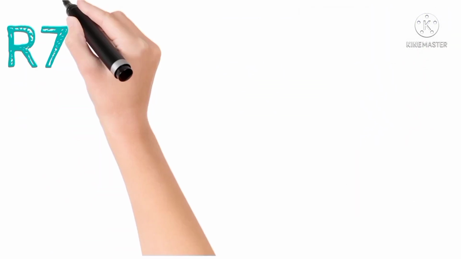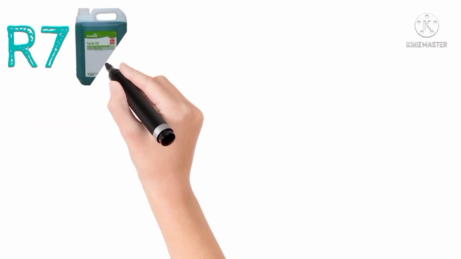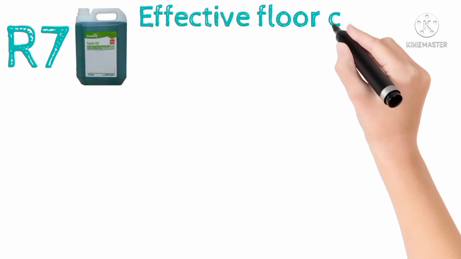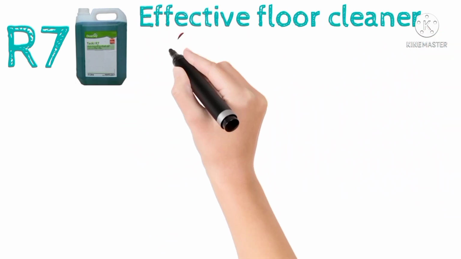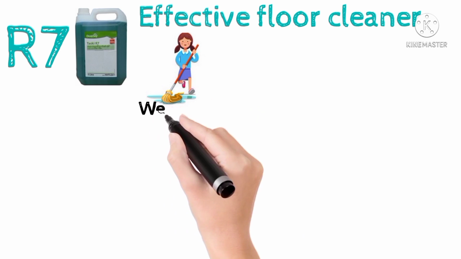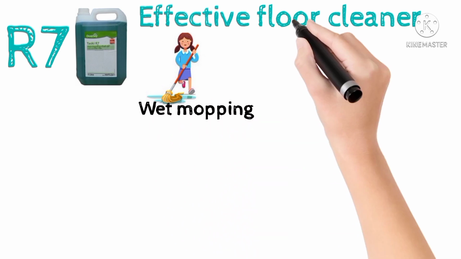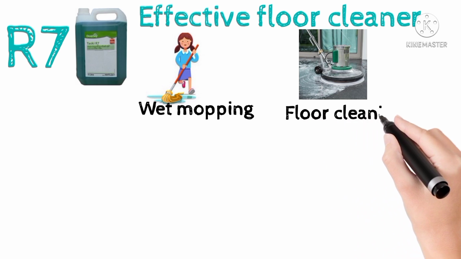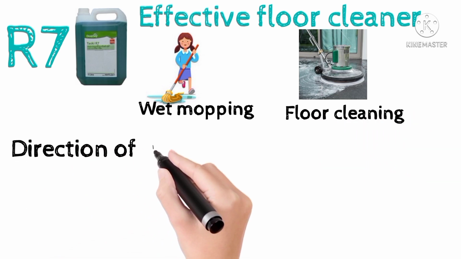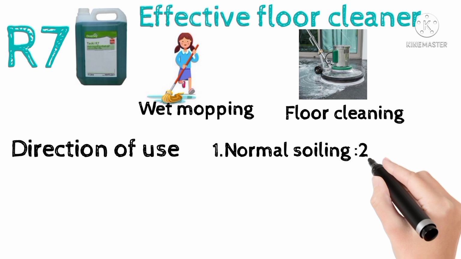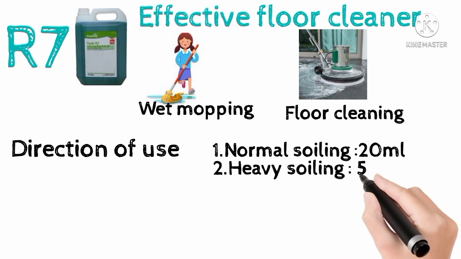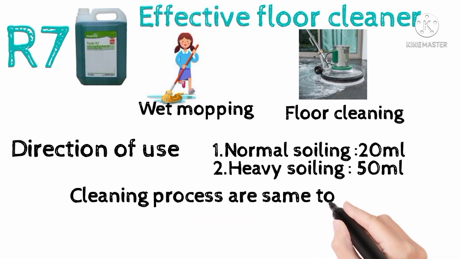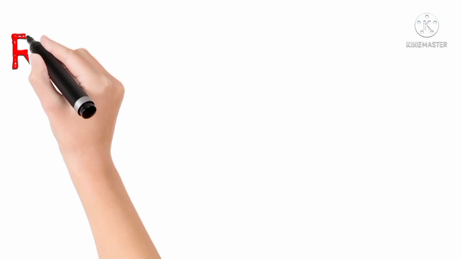R7 is called an effective floor cleaner. It is used in housekeeping departments for wet mopping and also in machine floor scrubbing. Directions of use are normal soiling 20 ml per liter and heavy soiling 50 ml per liter. The cleaning process is the same as R1.